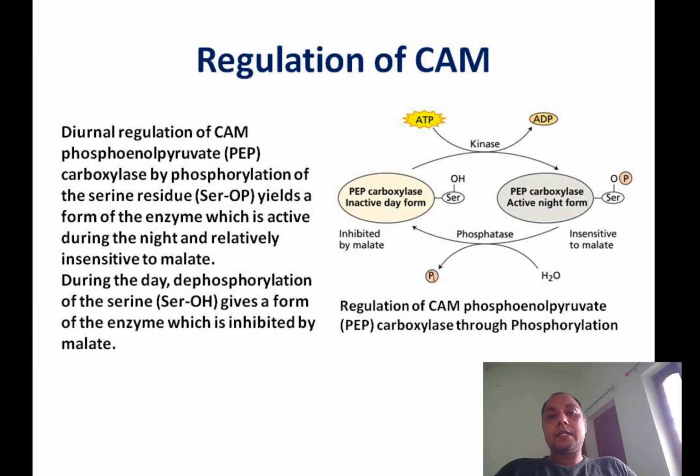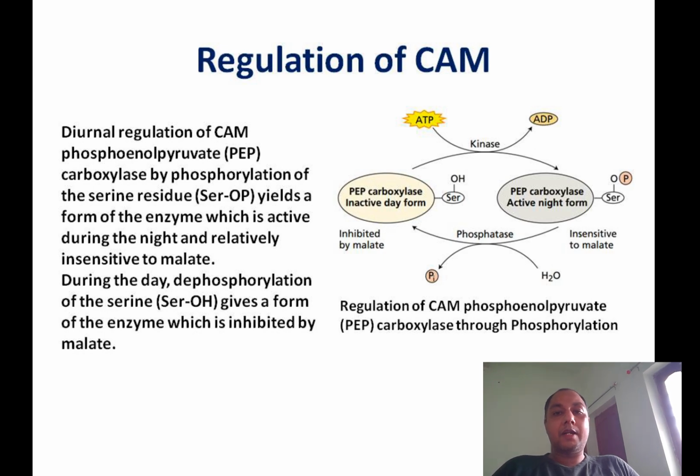The kinases which phosphorylate and activate PEP carboxylase act during the night time. During the daytime, phosphatases remove this phosphate and the PEP carboxylase again remains inactive.